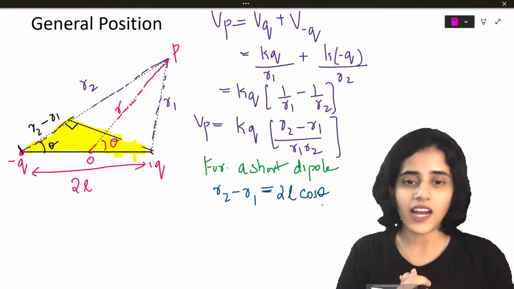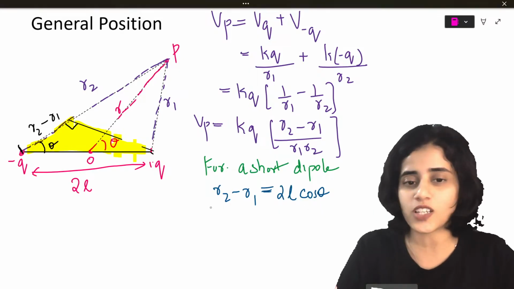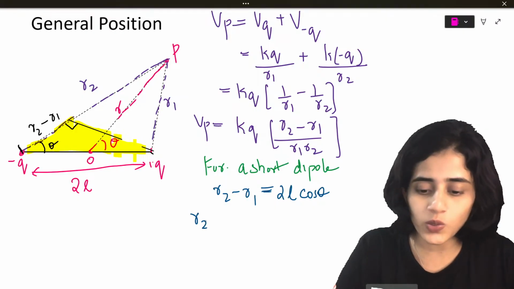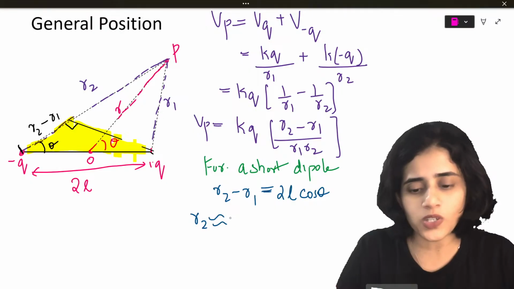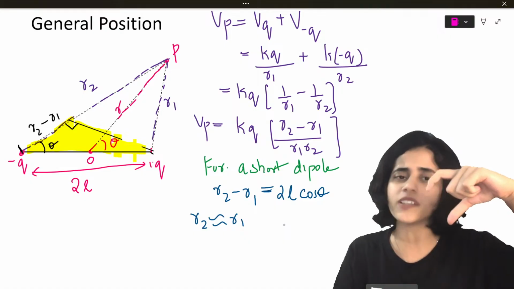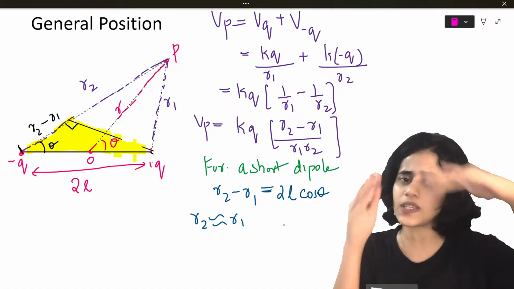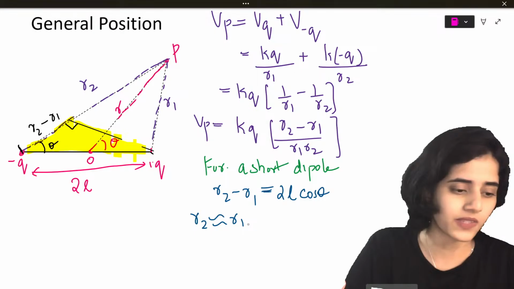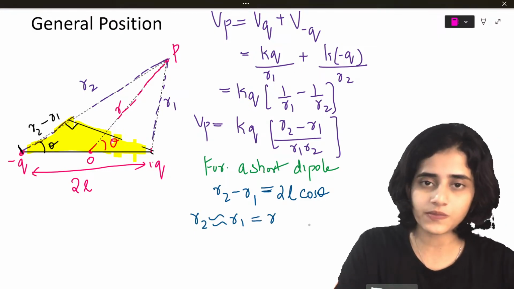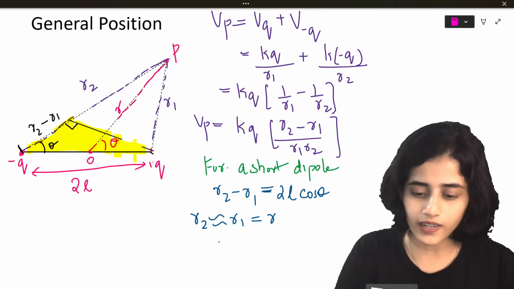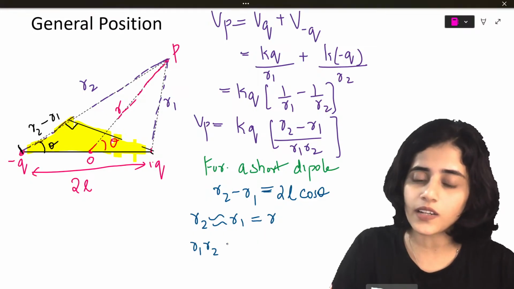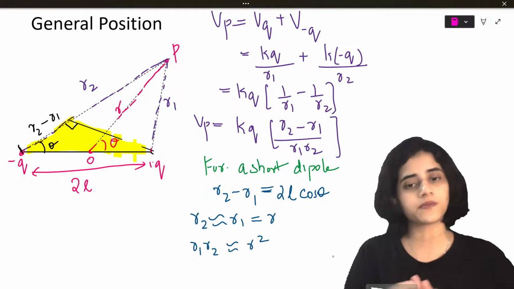Okay, so now I have R2 minus R1 is 2L cos theta. Let's say R2 is approximately equal to R1. We already saw that. There's only a small difference, R2 minus R1, but otherwise R2 and R1 are approximately the same. So this is approximately equal to R. So can I say R1 into R2 is approximately equal to R square?